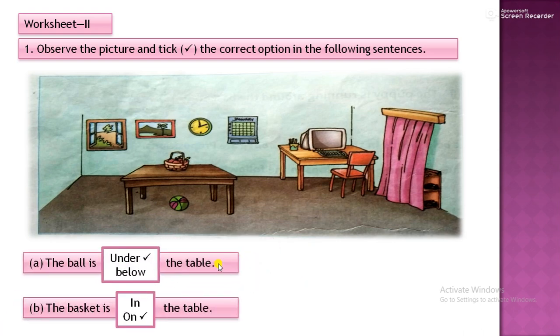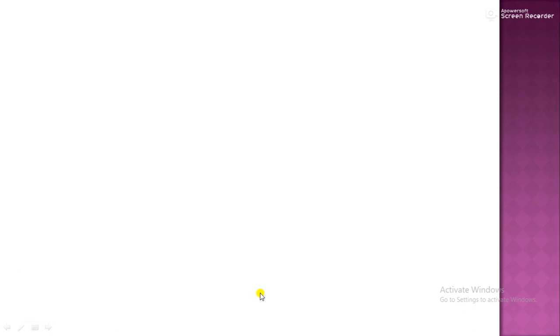Let's see. The ball is under the table. Next, the basket is on the table. The correct preposition is on the table. Now think about where the wall clock is. Two things are given and the wall clock is between the two things. When only two things are there, we use preposition between, and when more than two things are there, we use preposition among. So for the wall clock you will use preposition between. In the next blank we will fill.